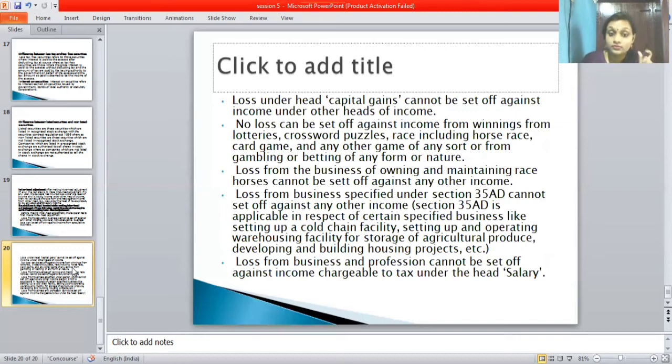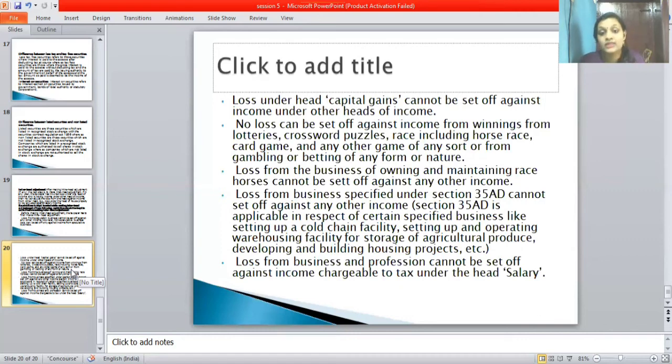Next one is no loss can be set off against income from winnings from lotteries, crossword puzzles, races including horse races, card games, and any other games of any sort or form, gambling or betting of any form or nature. So this all comes under which head? It all comes under income from other sources.